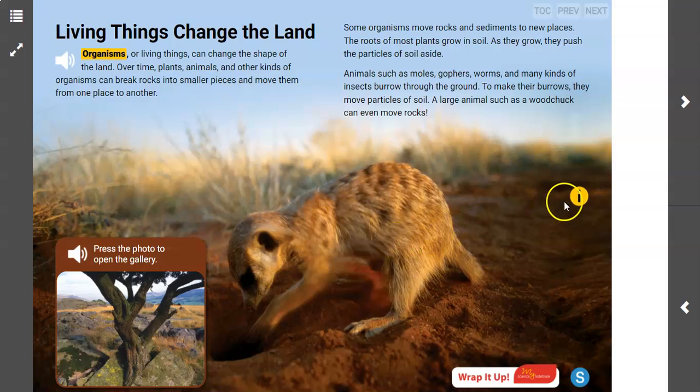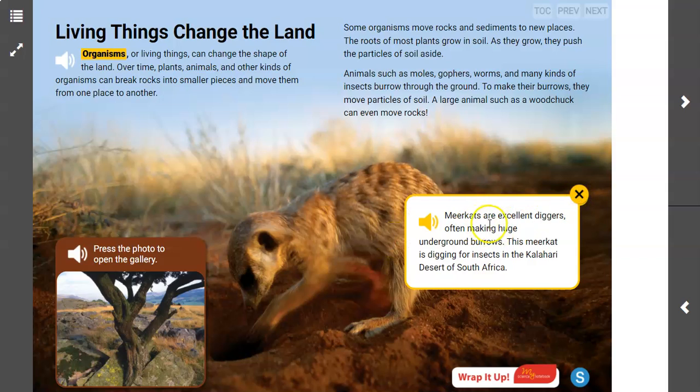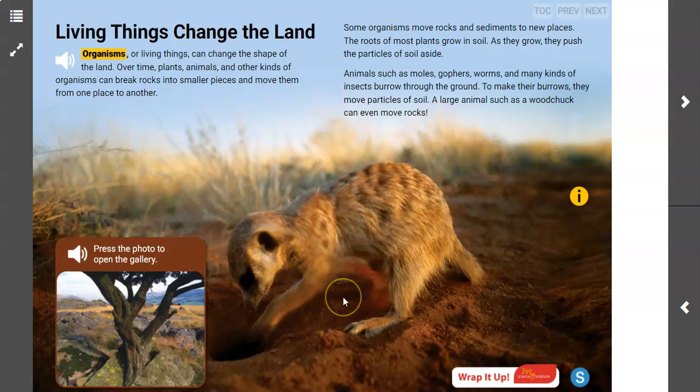So you can see this animal right here, which we see from the caption is a meerkat. It says meerkats are excellent diggers, often making huge underground burrows. This meerkat is digging for insects in the Kalahari Desert of South Africa. So basically, whatever the reason, whether they're trying to dig a burrow for travel or to find food, when animals dig like this, they are changing the earth. You can kind of see a hole developing here. That hole wasn't there before the animal got there.